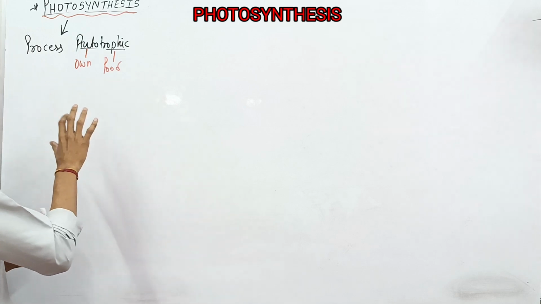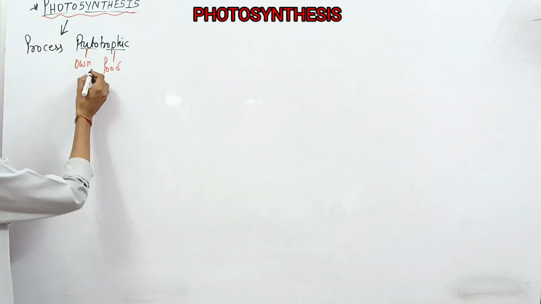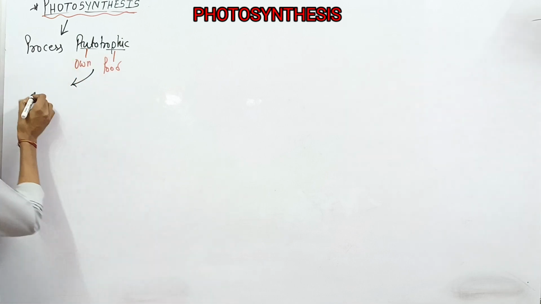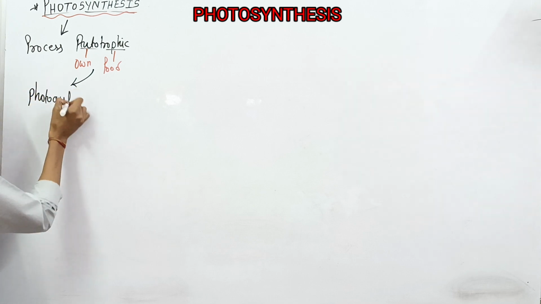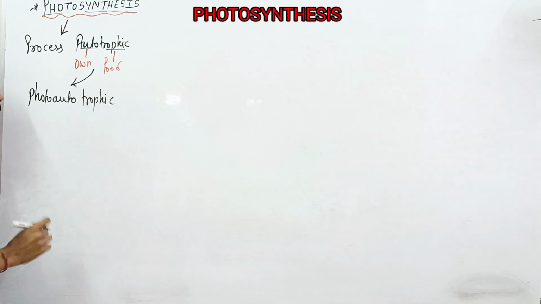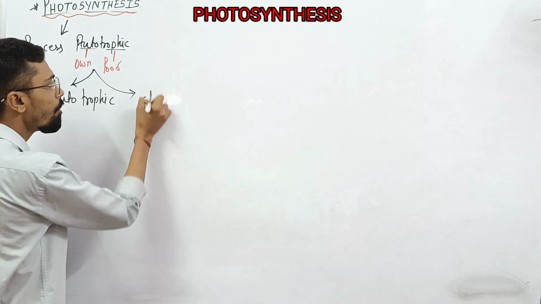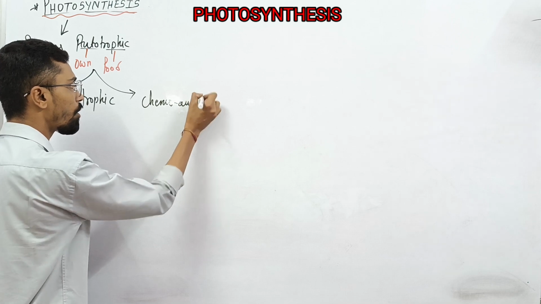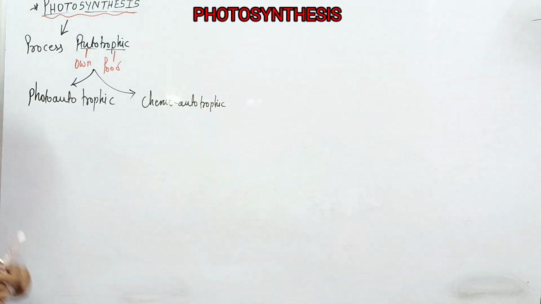This autotrophic mode of nutrition is further divided into two parts. One is the photoautotrophic mode of nutrition, and the second one is the chemoautotrophic mode of nutrition.